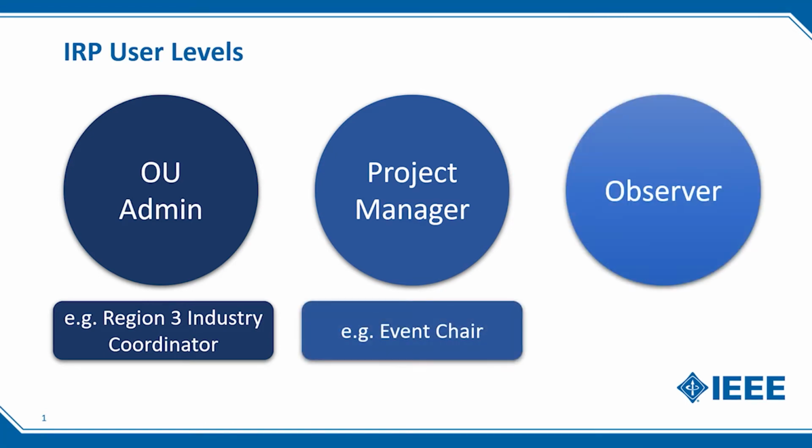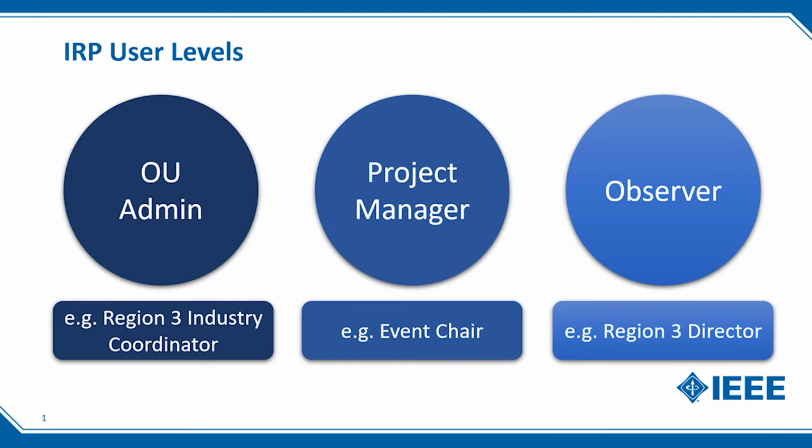The observer can view the same projects as the OU admin but does not have edit access. For example, the Region 3 director can be an observer so that he or she can see what is going on within the region. There can be multiple OU admins, project managers, and observers based on the requirement.